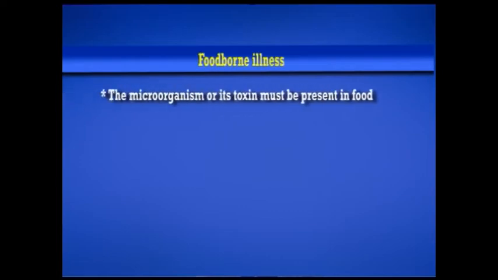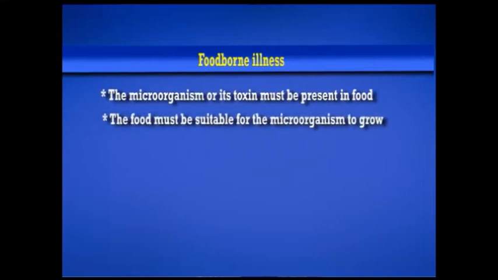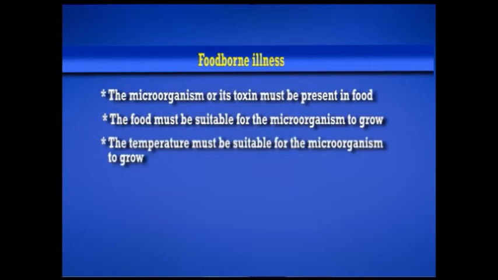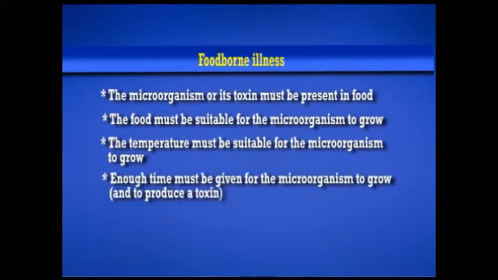The following conditions must be present for a foodborne illness or poisoning to occur. First, the microorganism or its toxin must be present in the food. Then, the food must be suitable for the microorganism to grow. And the temperature must be suitable for the microorganism to grow. Then, enough time must be given for the microorganism to grow and to produce a toxin. And finally, the food must be eaten or consumed.